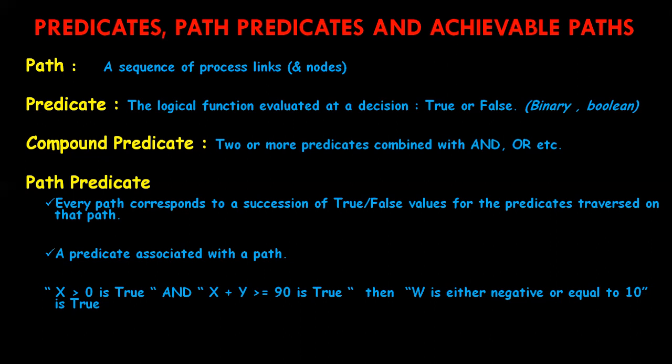Suppose we consider this example. The predicates associated with the path are what is called a path predicate. For example, if x is greater than 0, and x plus y is greater than or equal to 90, and w is either negative or equal to 10, then it is true. So it is a sequence of predicates whose truth values will cause the routine to take a special path. A predicate associated with a path is what we call a path predicate.